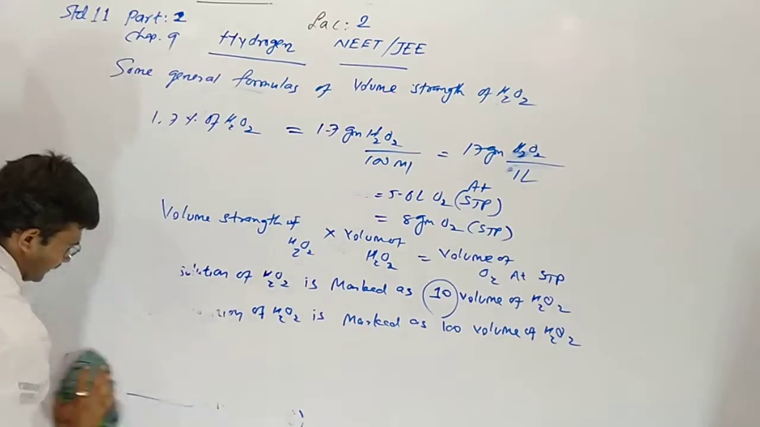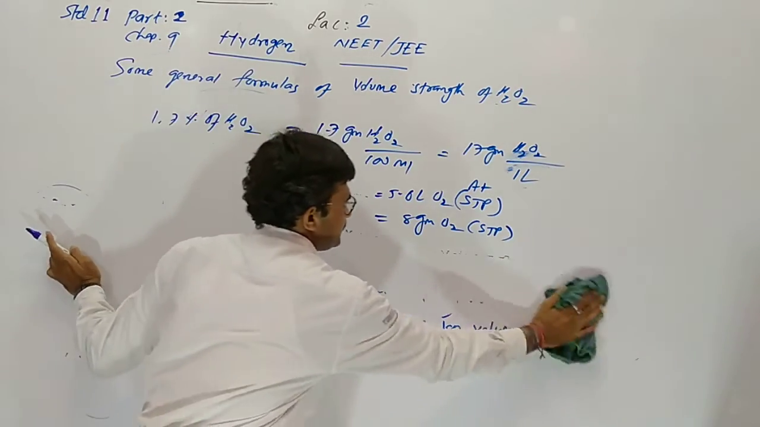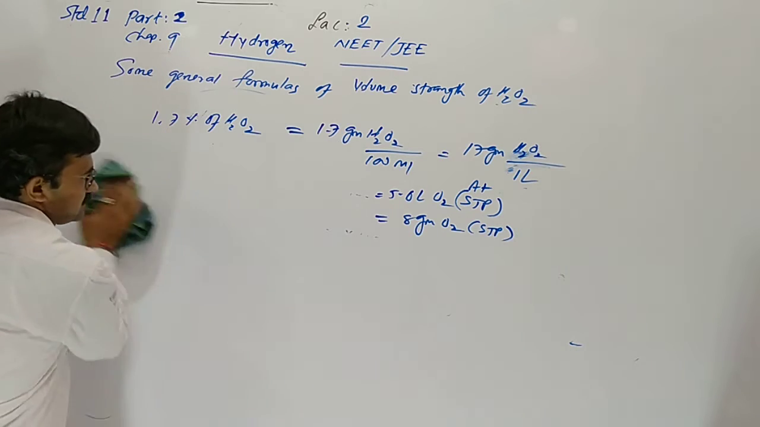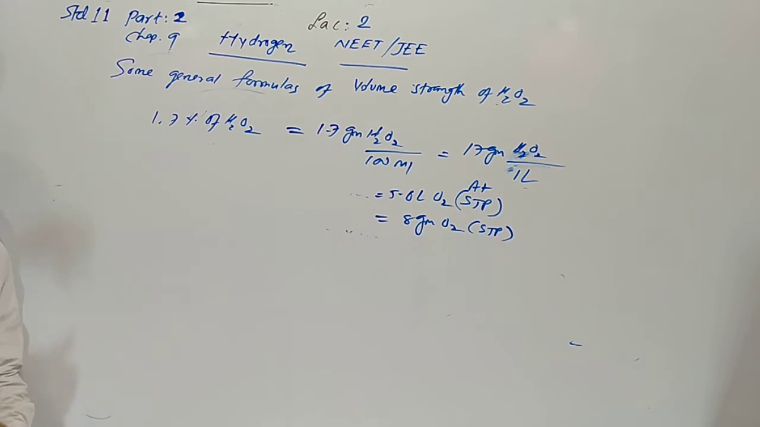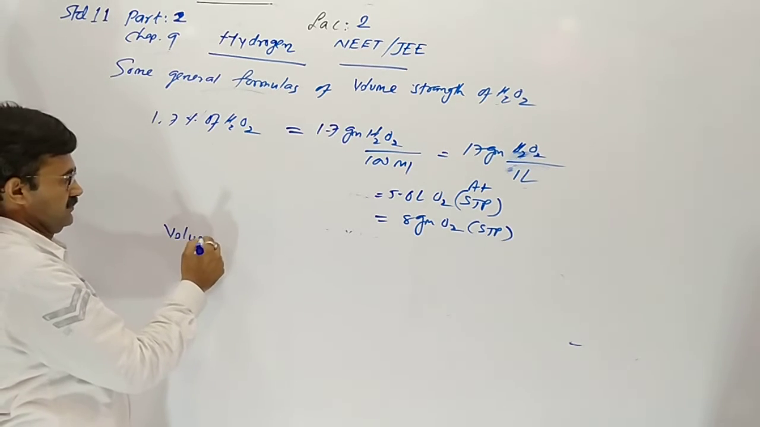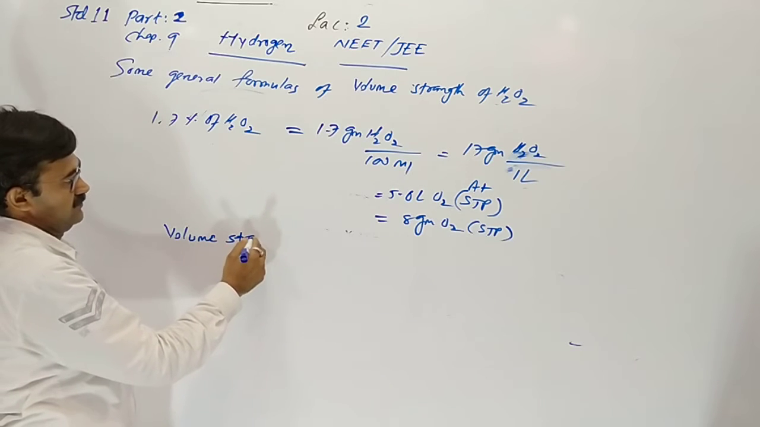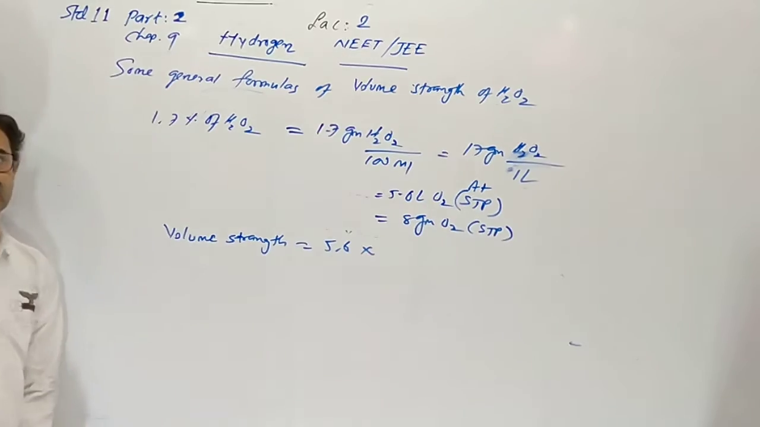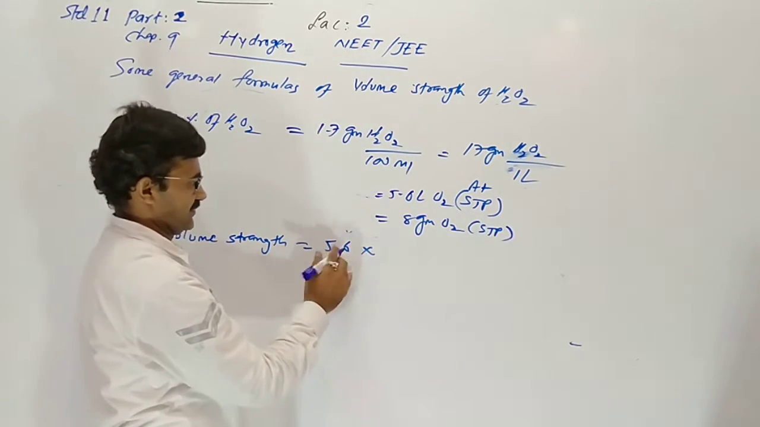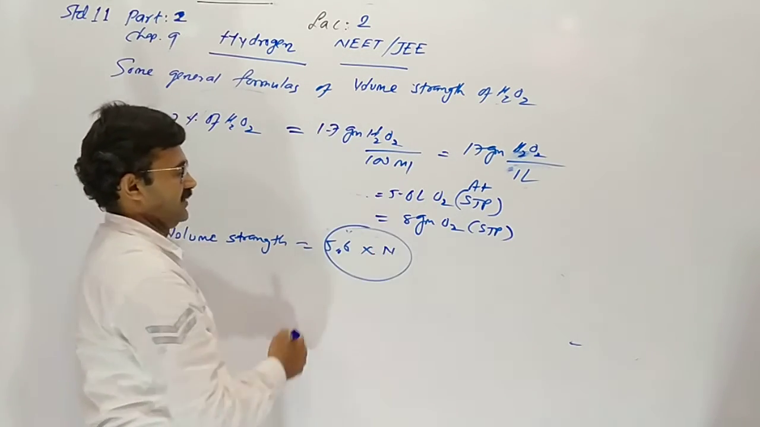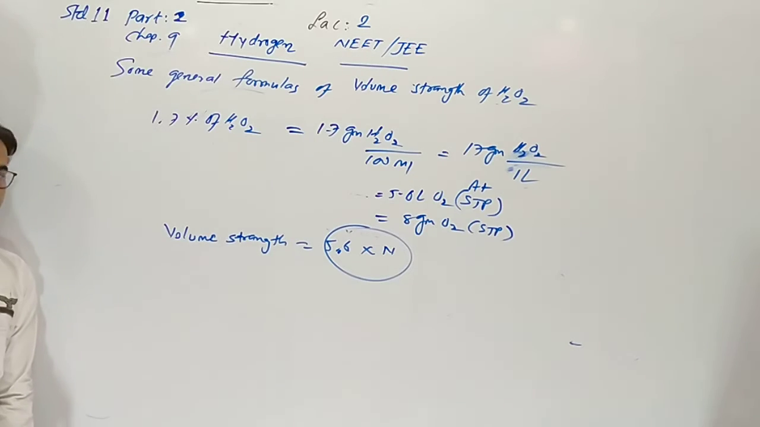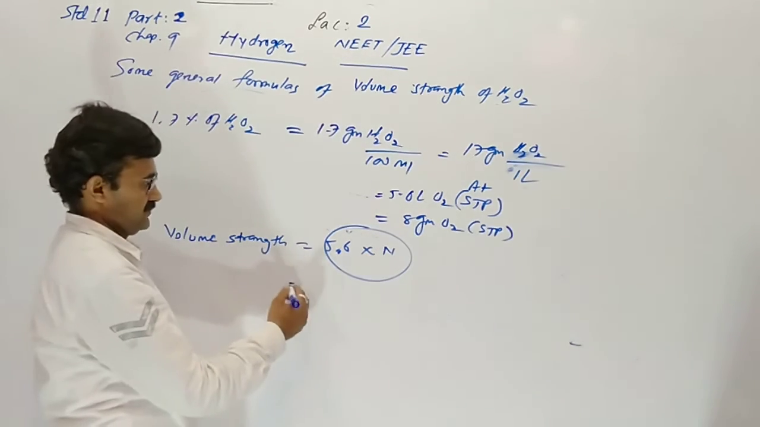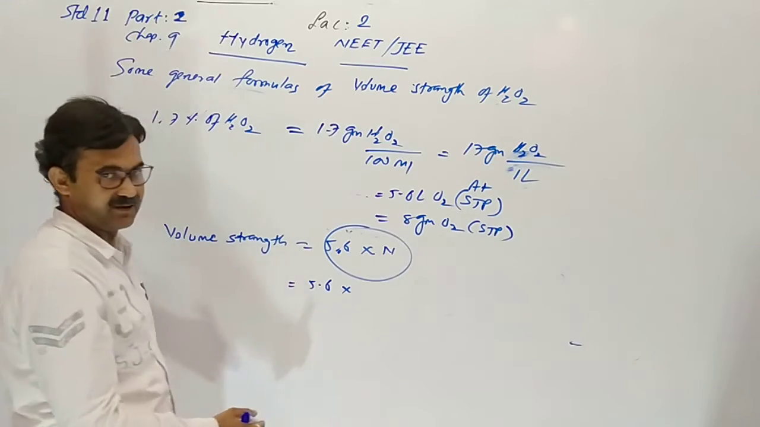Now another formula. Volume strength equals 5.6 into normality. Yes. When we multiply normality by 5.6, it gives volume strength directly. Now with 5.6, another formula.